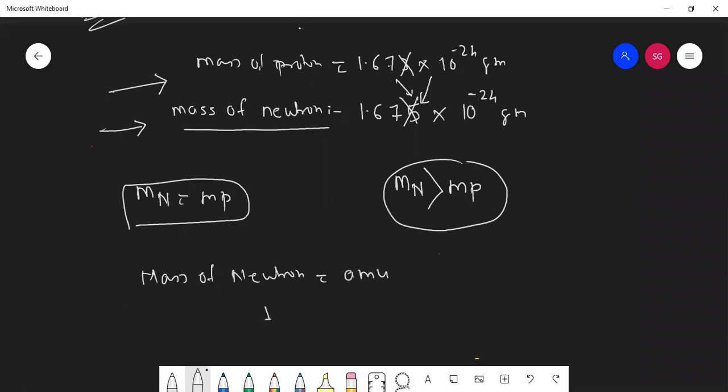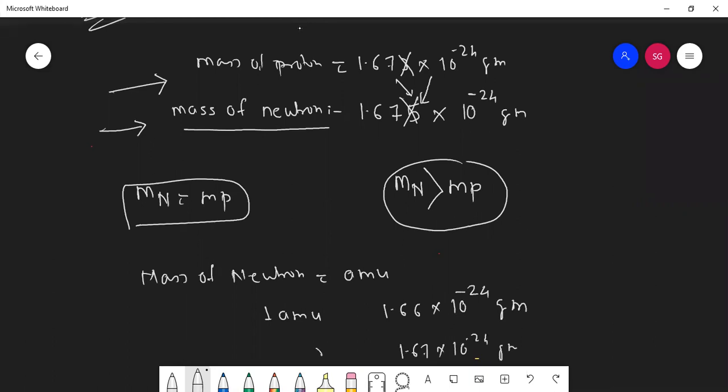You told me, students, 1 AMU is 1.66 into 10 raised to minus 24 gram. And the mass of neutron we found is 1.67 into 10 raised to minus 24 grams.